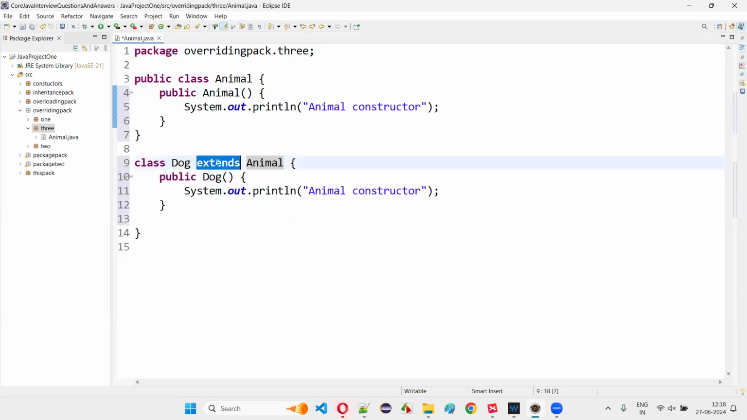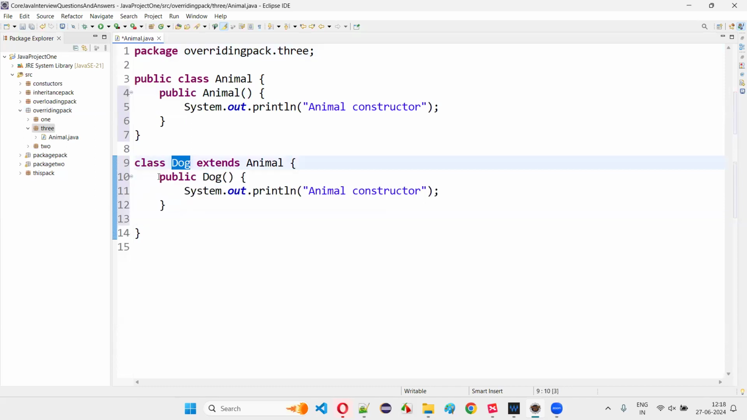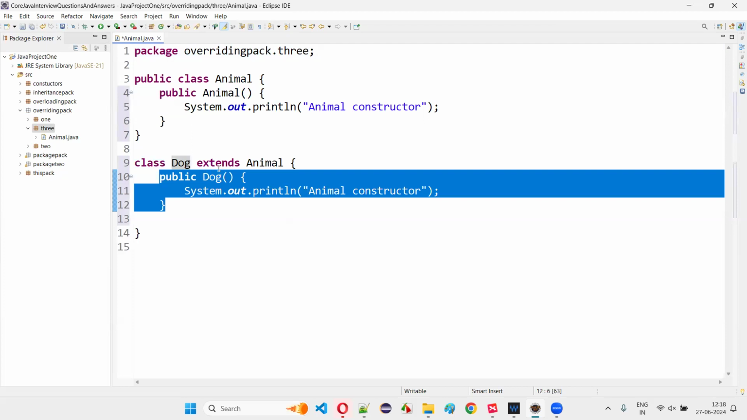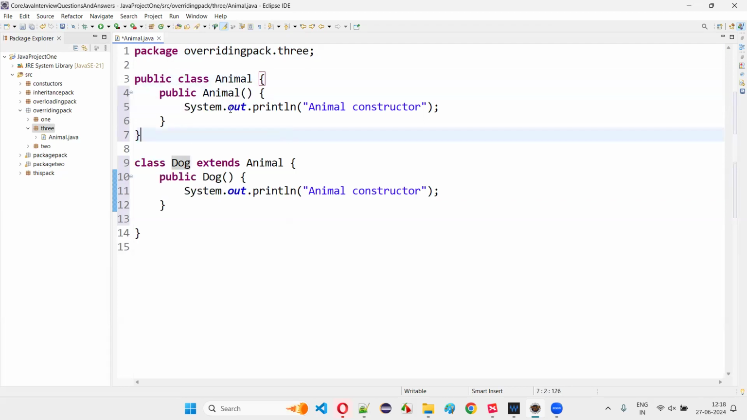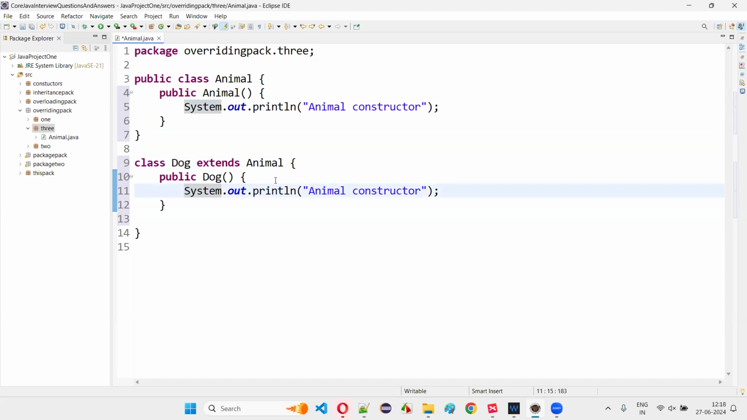Now, after the Dog class, if I write the extends keyword and then Animal, the Animal class will become the parent class and the Dog class will become the child class. Despite that, this particular constructor cannot be overridden here in the child class, because the constructors in the Dog class have their own names. The child class Dog will have its own name, whereas the constructors in the parent class will have their own name. Hence, it is not possible to duplicate the constructors from the parent class in the child class. Hence, there is no possibility of overriding.